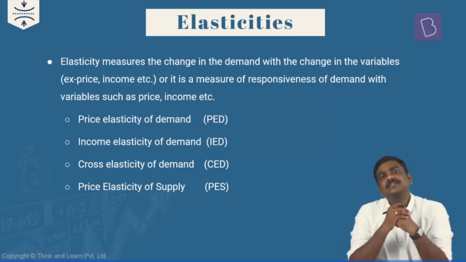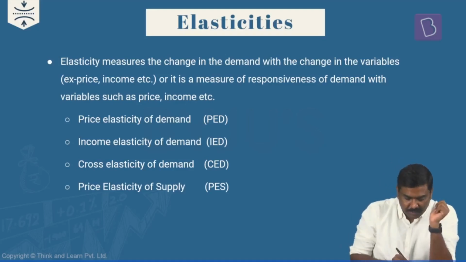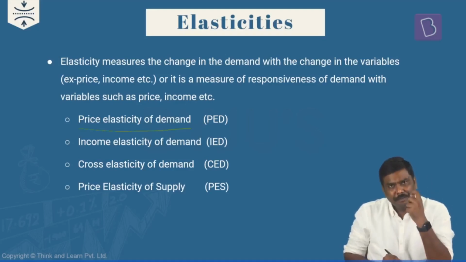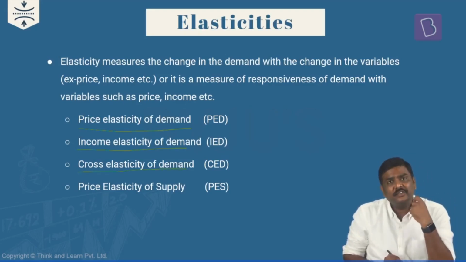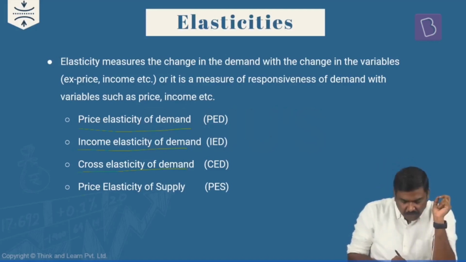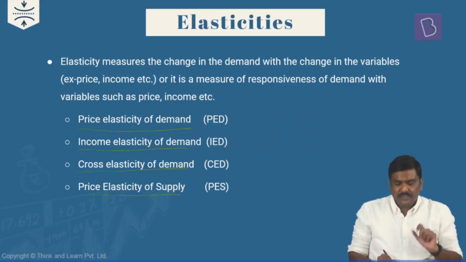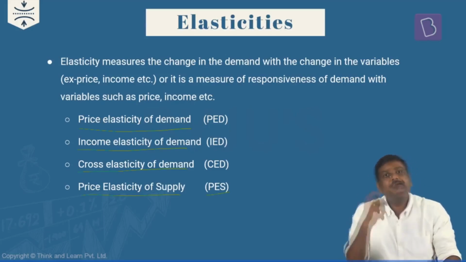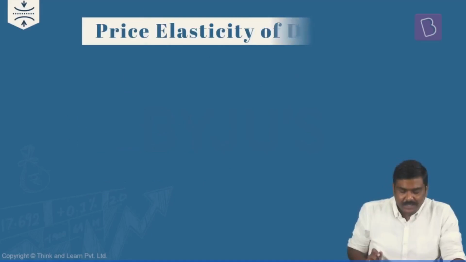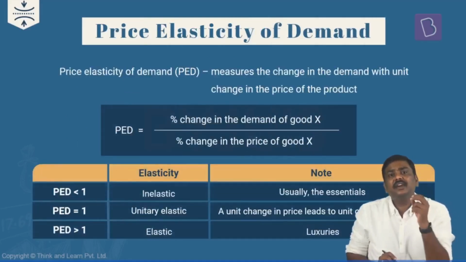There are four types of elasticities. One is price elasticity of demand, PED. Second, income elasticity of demand, IED. Third, cross elasticity of demand, CED. And the fourth one is price elasticity of supply, PES. These are the four types of elasticities. Let me start with the first one here, that is the price elasticity of demand.